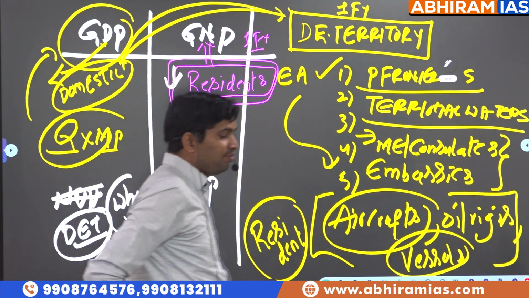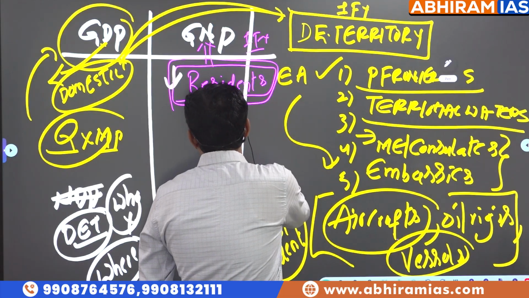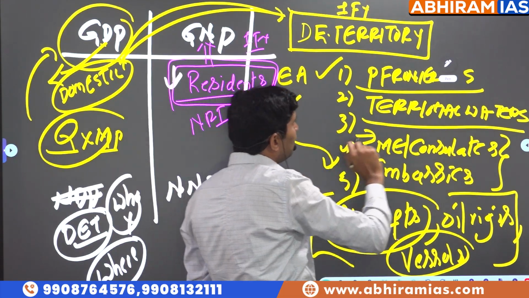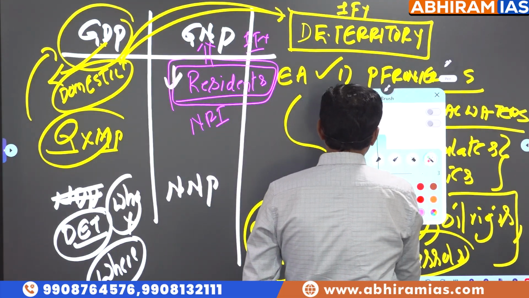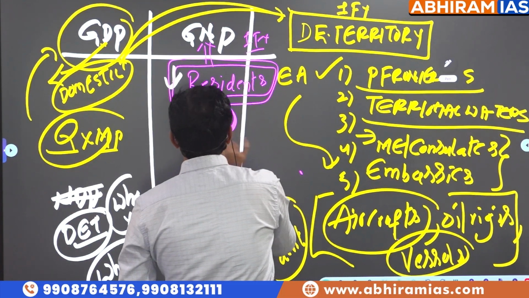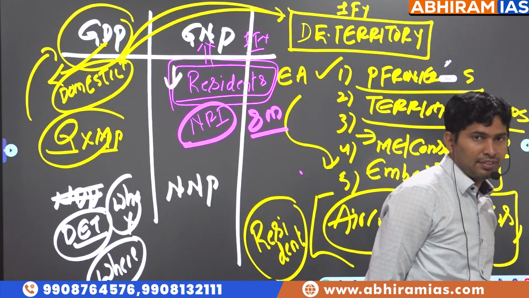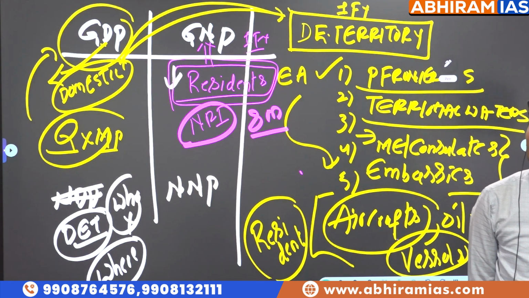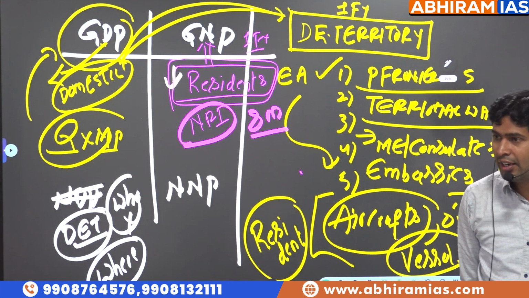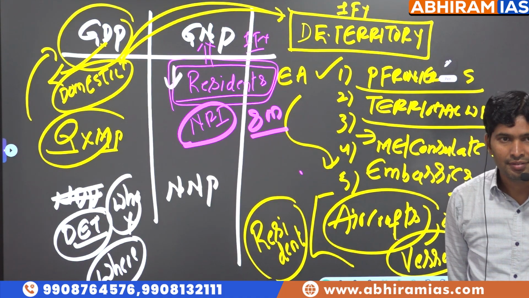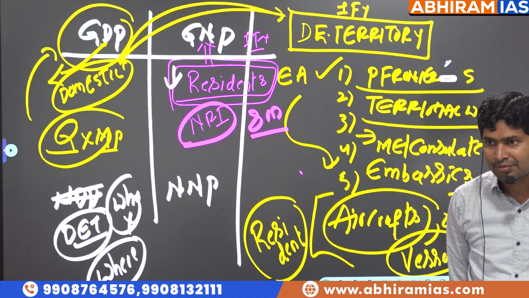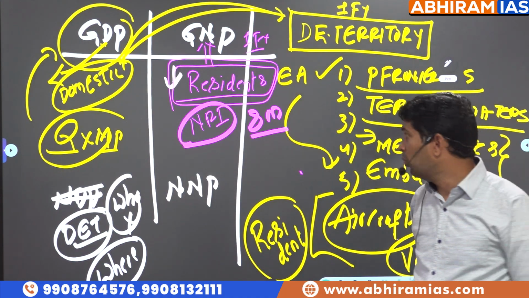Suppose your friend is working in USA as a software engineer. He stayed in America for more than 8 months. So will he become resident or non-resident? Non-resident. So we call it NRI, non-resident Indian.